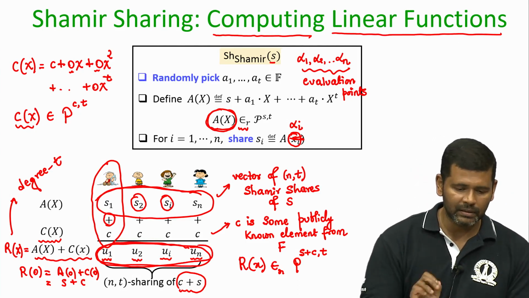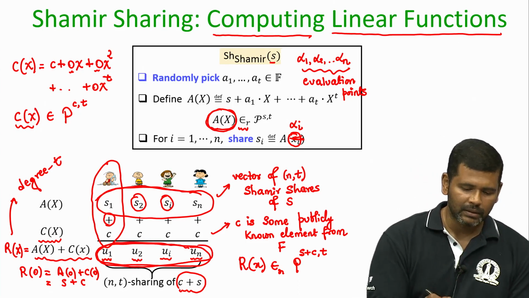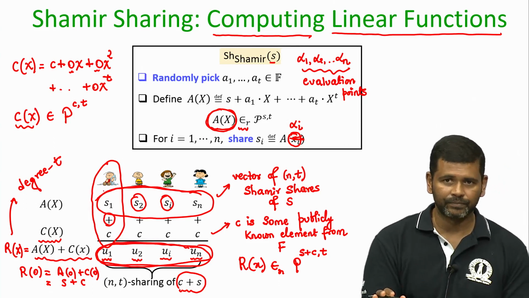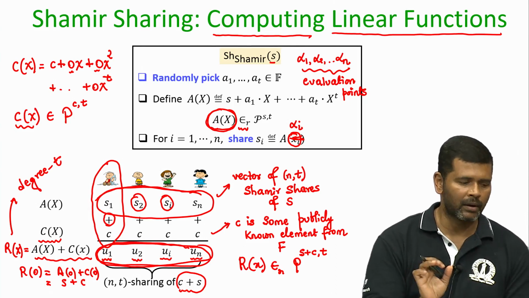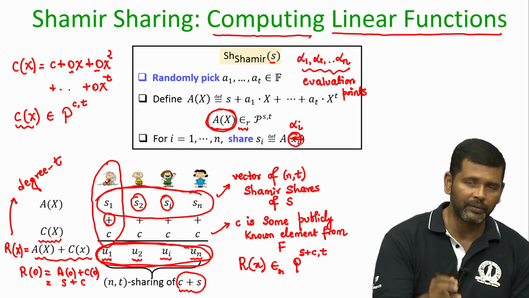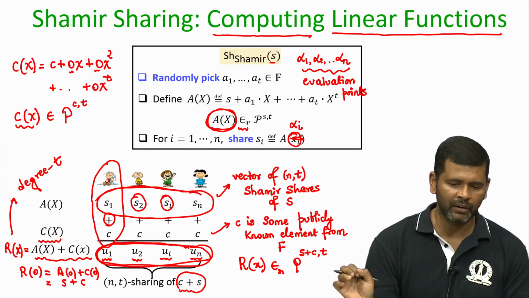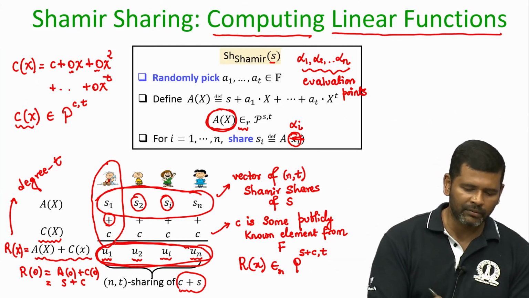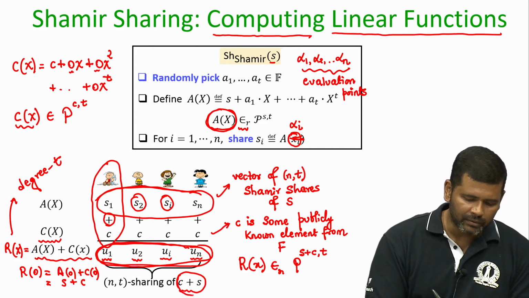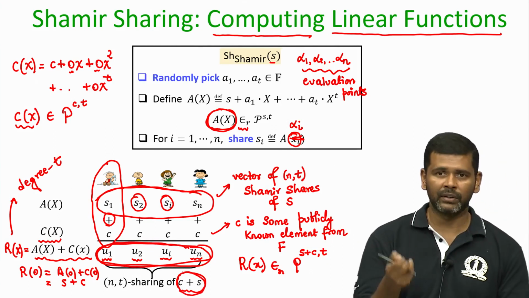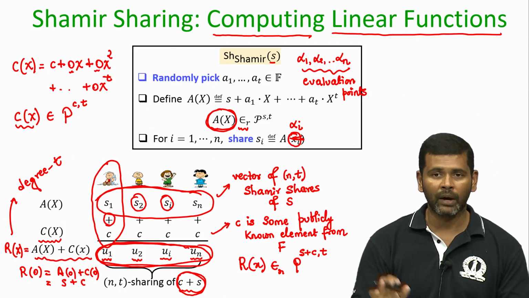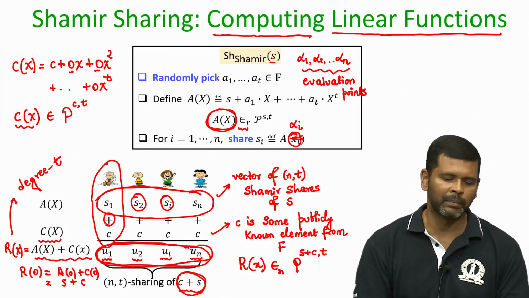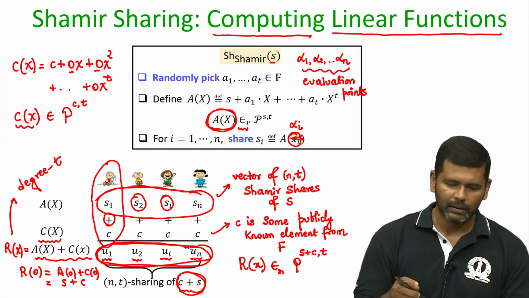I stress here that no party still learns the value of S or the value of S plus C. They have just performed the operation individually on their respective shares of S and C, that is all. And as a result, they have individually got a share of the value C plus S without even knowing the value S. Of course, C is publicly known, right.